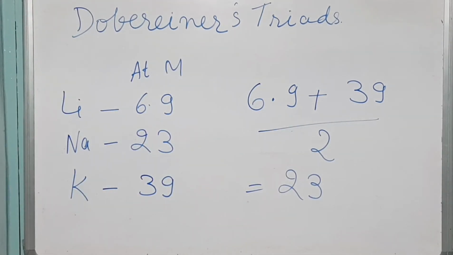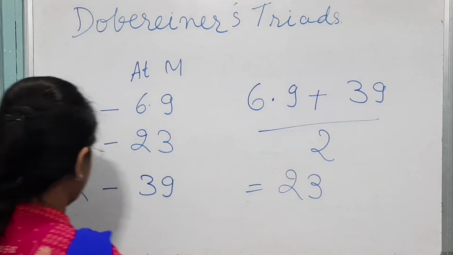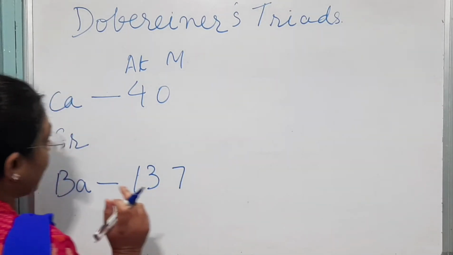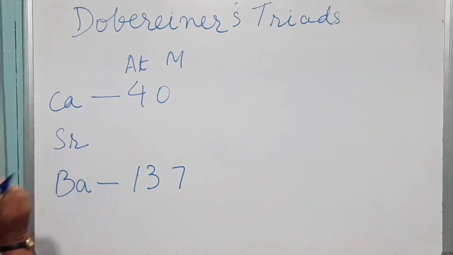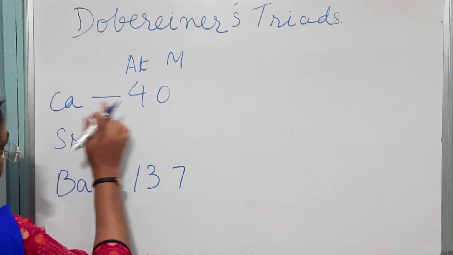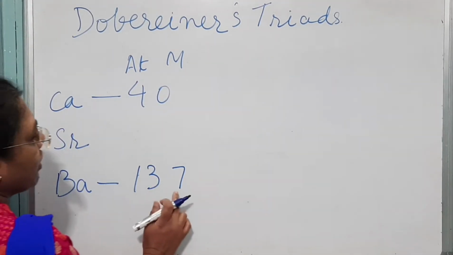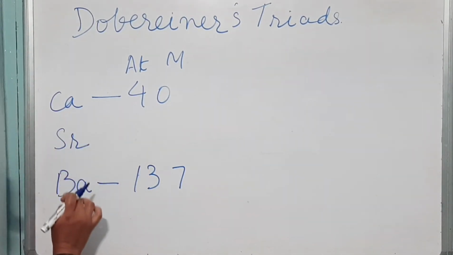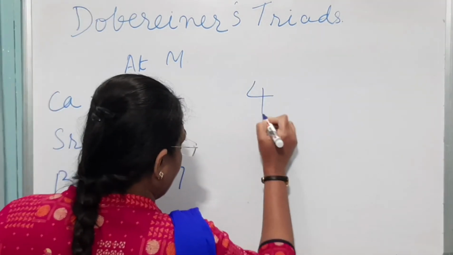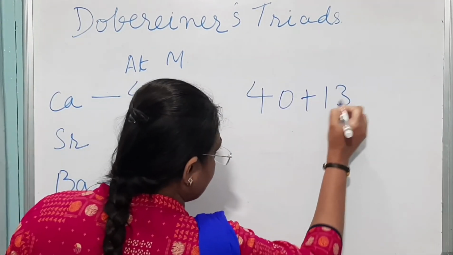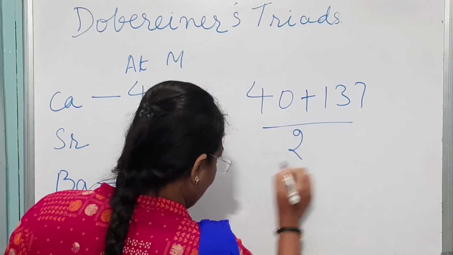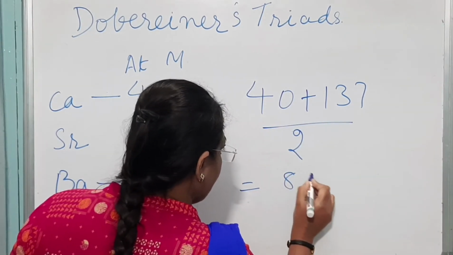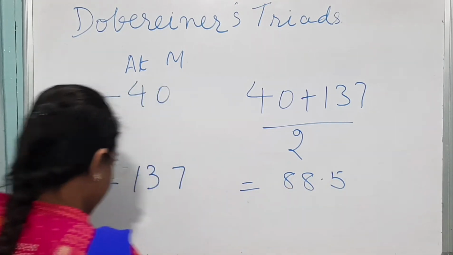Let's see whether the other 2 triads follow the principle or not. The other triad suggested by Dobereiner is calcium, strontium and barium. The atomic mass of calcium is 40 and barium is 137. So let's take the average of calcium and barium: 40 plus 137 divided by 2 comes out to be 88.5.